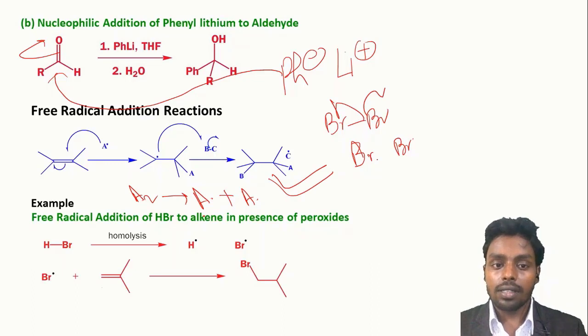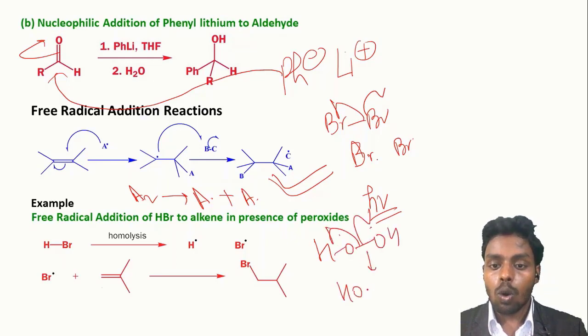The example of this reaction is the addition of HBr to the alkene in presence of peroxide. So what happens? In presence of light, the peroxide breaks into two parts, which are OH radical and OH radical. It is homolytic fission which leads to the formation of two OH radicals. One OH radical extracts this H from the HBr and forms water and Br radical.